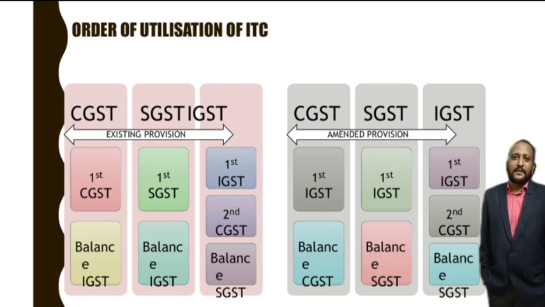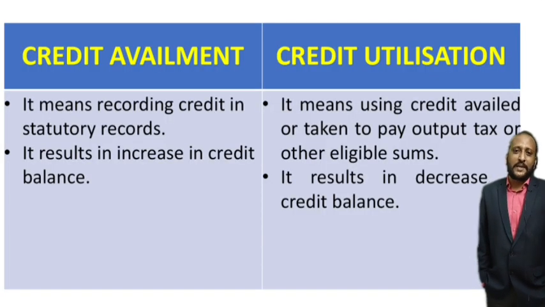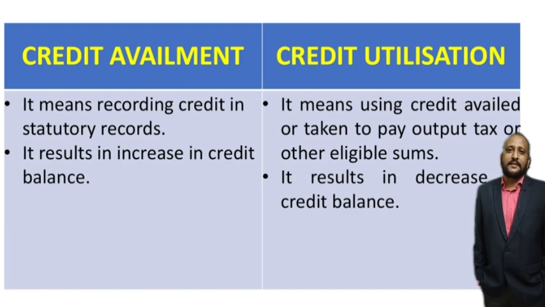Then coming to IGST, you have to first set off IGST. If any balance is there, then secondly you can set off the CGST. Finally, if any balance is left out, then you can set off SGST, right? So this is the new order of utilization of ITC as per the amended provisions in the GST Act, right?